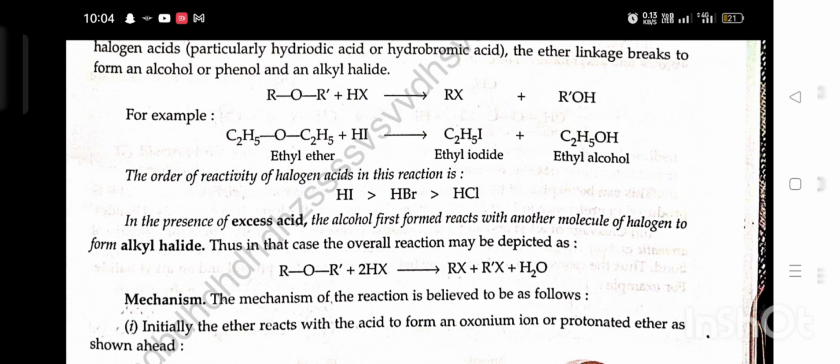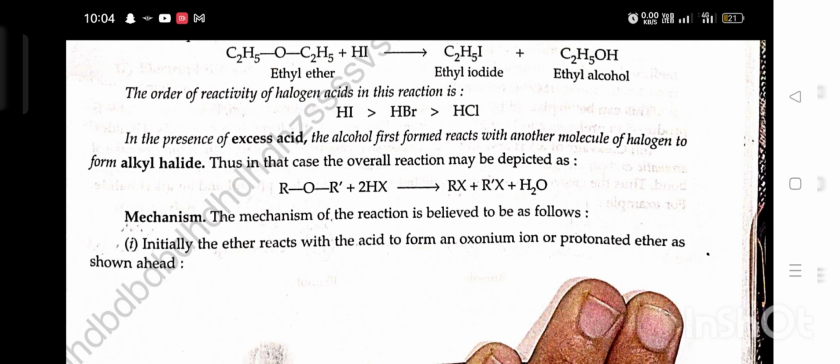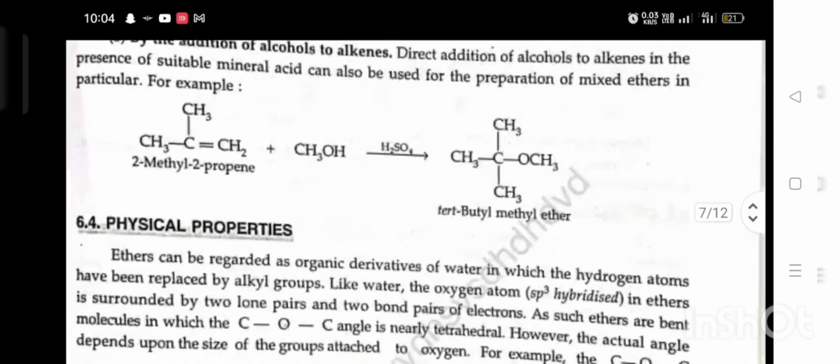In the presence of excess acid, the alcohol first formed reacts with another mole of halogen acid to form alkyl halide. Thus, in that case the overall reaction may be depicted as ether plus 2HX giving RX plus RX plus H2O. Mechanism. The mechanism of the reaction is believed to be as follows. Initially, the ether reacts with acid to form an oxonium ion or protonated ether, as shown ahead.